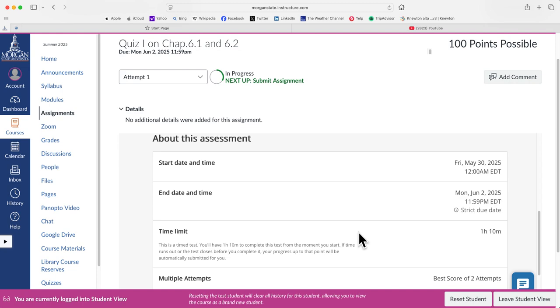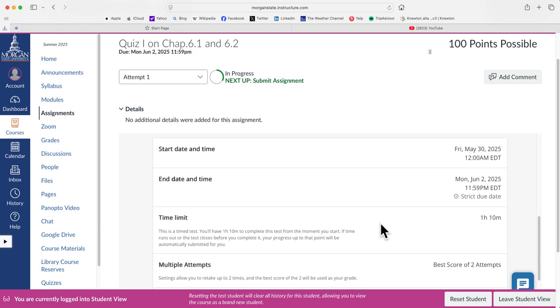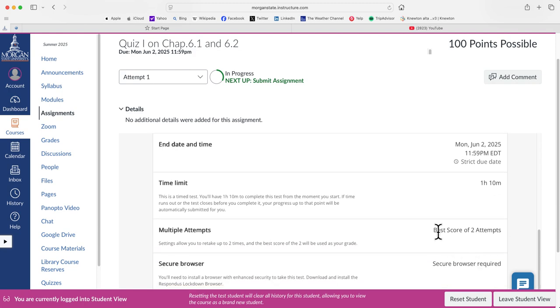trying the quiz. When you submit the quiz the first time, within this time, 1 hour and 10 minutes, Alta will give you the results, and then it'll show you that some questions you got right and the other questions you got wrong. Then you can use your second attempt during this same time, 1 hour and 10 minutes, to do your second attempt, and then you submit it. And if you get it right, then your grade can improve that way. So you have 2 attempts.